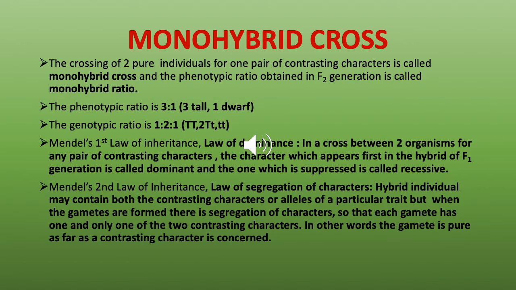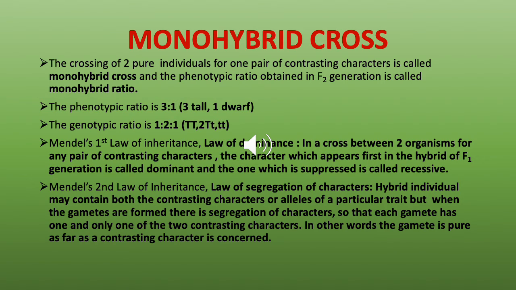Externally all look tall. So we have three tall and one dwarf. The genotypic ratio is 1 is to 2 is to 1. That is 1 pure tall, 2 hybrid tall, and 1 dwarf. So between the tall plants, we actually have 2 hybrid talls and 1 pure tall. So the genetic makeup is the genotype. We cannot see the genes externally, but inside the genetic makeup is different between the pure and the hybrid. So that's why the genotypic ratio is different from the phenotypic ratio.